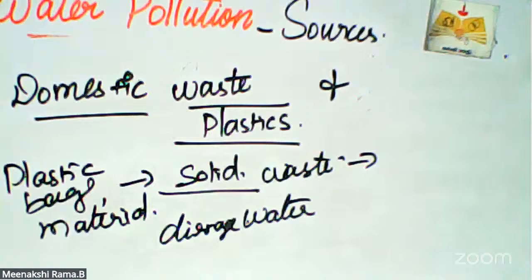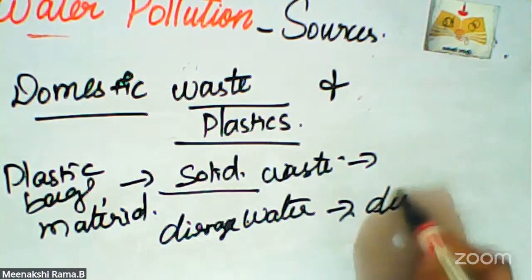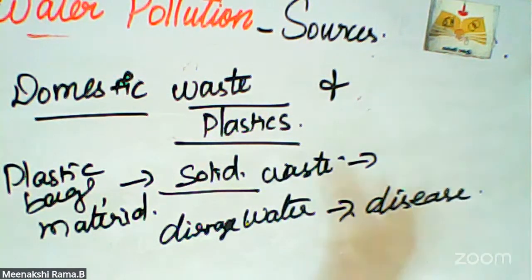The drainage water is joined to the lakes and river bodies, which means that water is changed into a contaminated water condition. Plastic blocks the drains and spreads vectors. They spread disease also. Different kinds of diseases are spread by contaminated water.